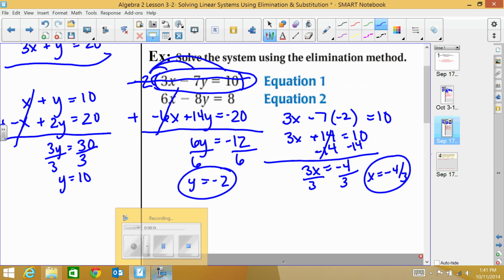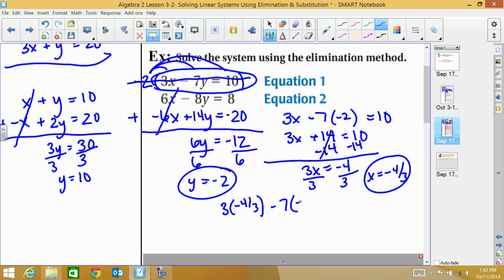So let's double check our answer by plugging it back in. So if we plug it back in, then I should take 3 times negative 4 thirds for x minus 7 times negative 2 equals 10. And that should work out. So if I take 3 times negative 4 thirds, then I get negative 4 plus 14 equals 10. And that checks.